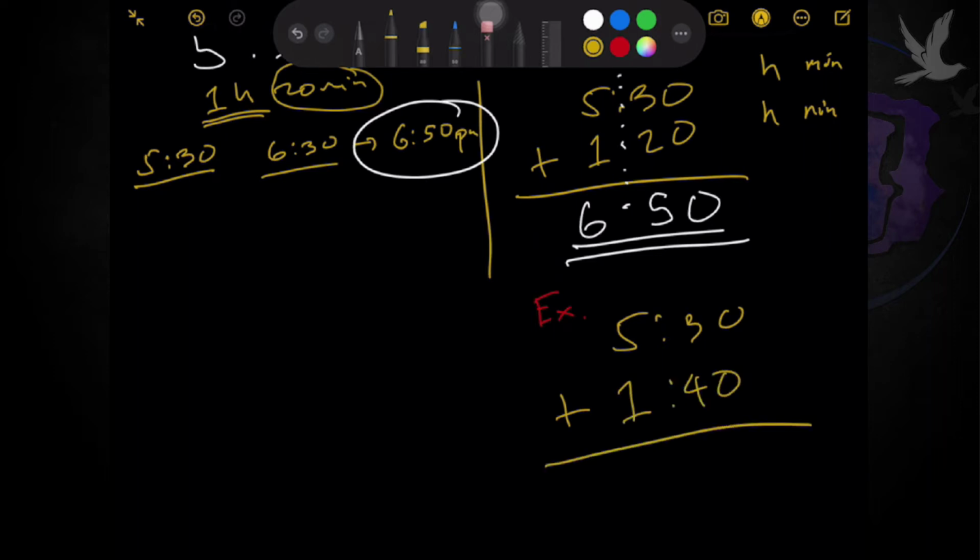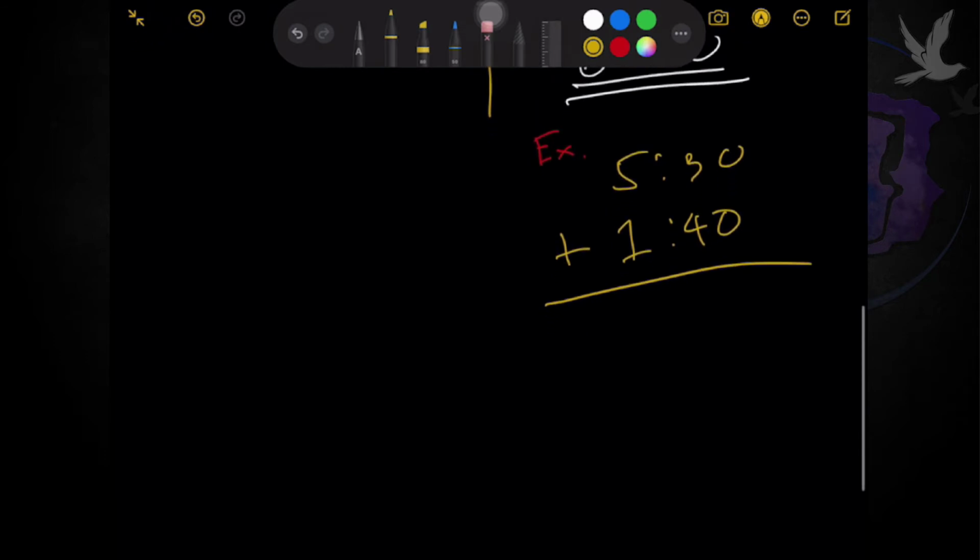If you remember your basics with adding numbers, we carry over at 10, right? Here, we don't apply that when we deal with time. What's important is you separate the minutes from the hours. It doesn't matter even if it reaches 100 or 200 here. Just separate your units first.